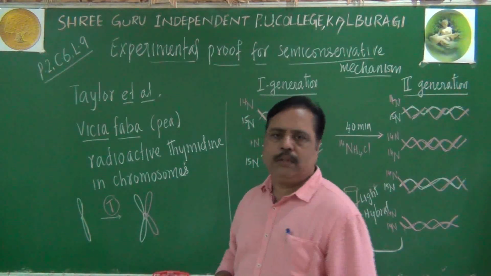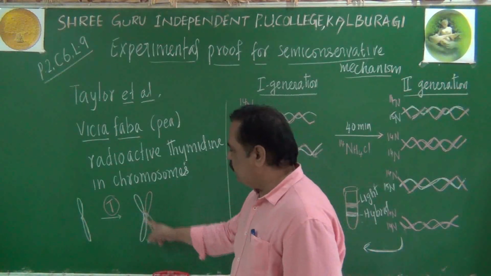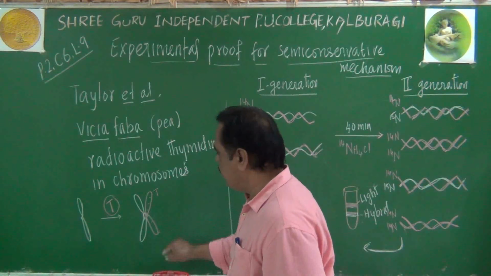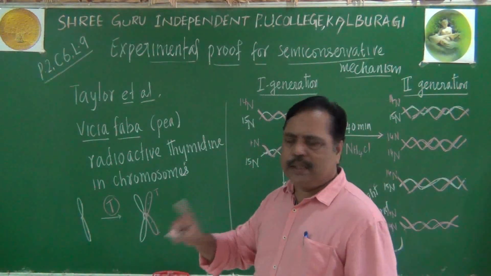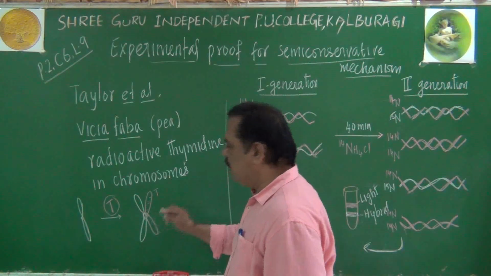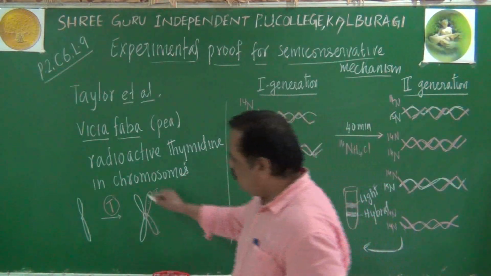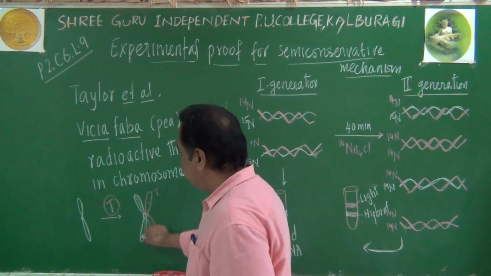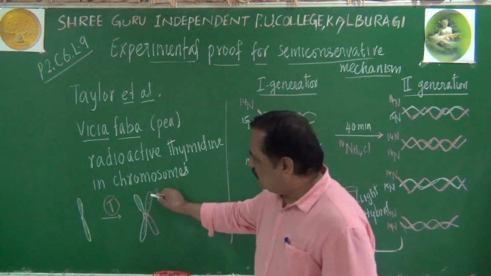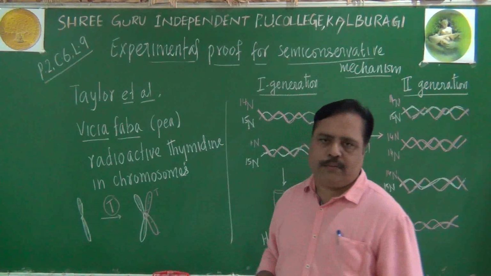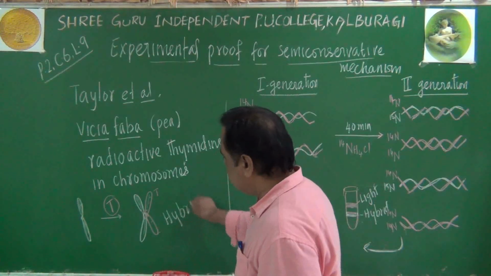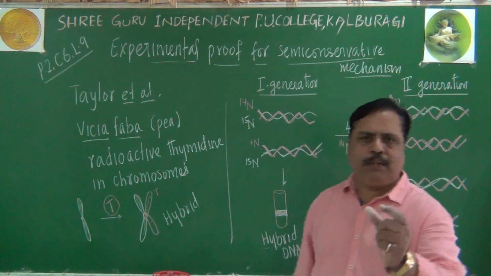This is called duplication. Radioactive thymine will be present here and there. Wherever thymine is there, adenine, guanine and cytosine are not radioactive. Only thymine became radioactive, so that will become a colorful chromatid. This is the original parental strand, without color or radioactivity. The newly synthesized strand is with radioactivity. When you get such a DNA or chromosome, it is called a hybrid chromosome, a hybrid molecule.